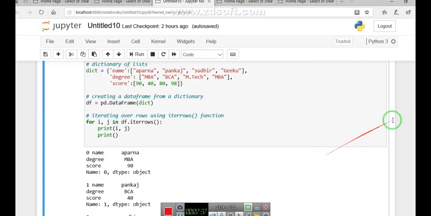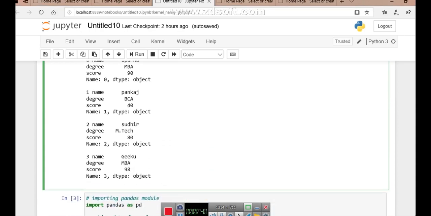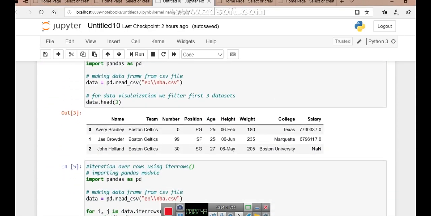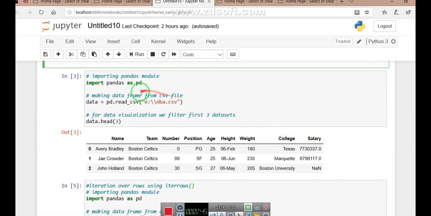So coming back to the Python platform, you see here next, I have created a data frame. In this data frame we have called the NBA file. The NBA file that I showed you just now contains the records of the National Basketball Association in America, so its players' records. First is import pandas, then with the help of the read_csv function I have given the path of my file where I have stored it, and then I have displayed my data frame using data dot head.